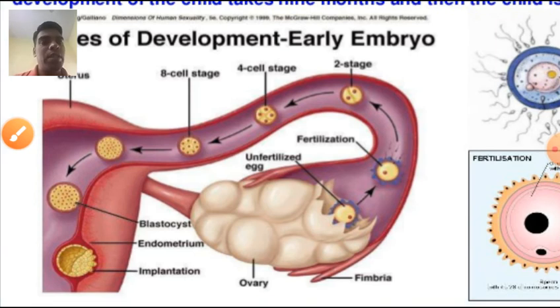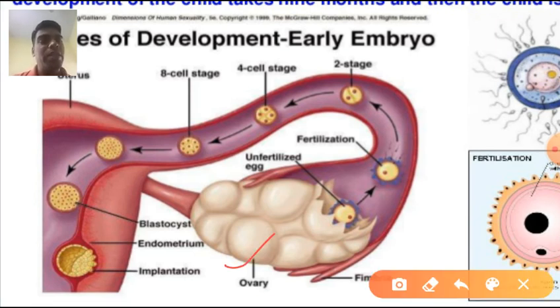Now in this diagram, the ovary releases the egg, and this egg moves upward, and here fertilization takes place and the zygote starts to divide. 2 cell stage, 4 cell stage, 8 cell stage, 16,